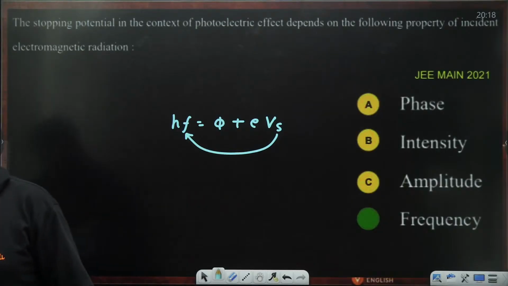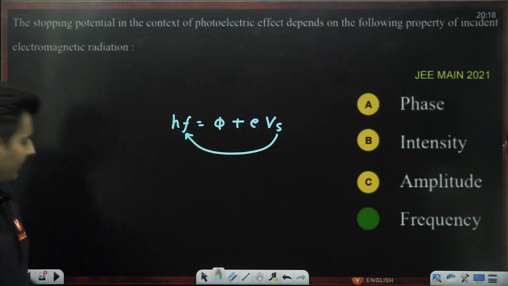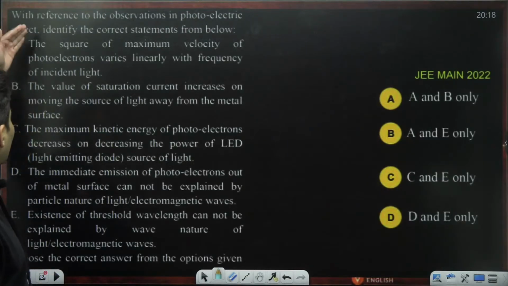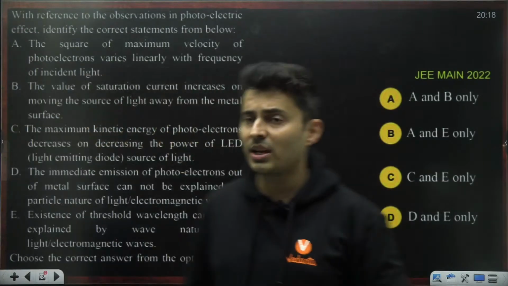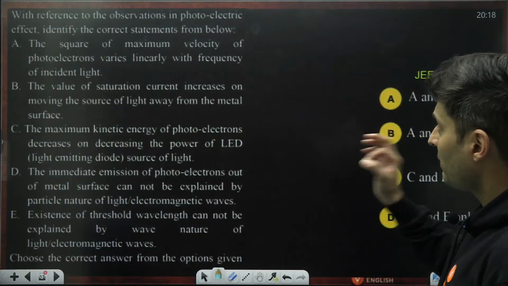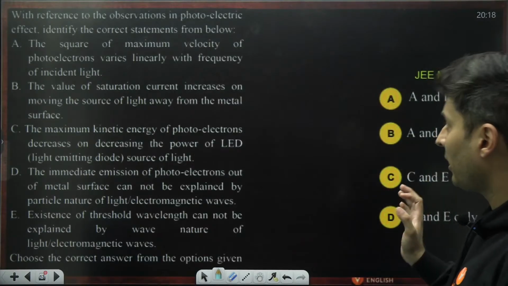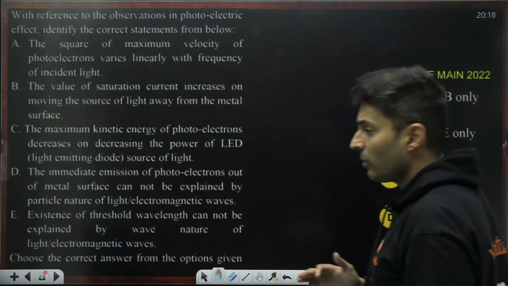Very good. Proud of all of you, my dear students. Very nice. Let's move to the next question. Statement based question which has been asked. Let's have a look. With reference to the observations in the photoelectric effect, identify the correct statements from below.